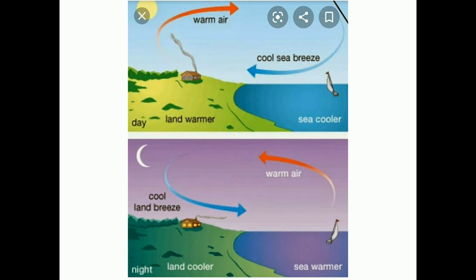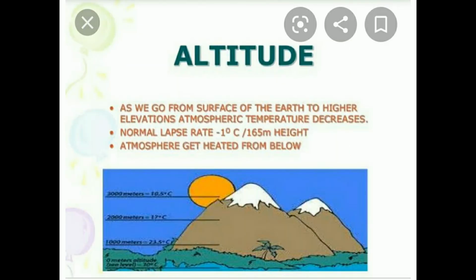Let us go for the third one. Relief. Relief is nothing but the height, the relief features, and it is also called as altitude. So depending upon the relief features, I have taken one of the relief features here called as altitude, height. Depending upon the relief features, the temperature varies. Example, in summer season, most of the people will be visiting the hill stations. Isn't it, children? Why will we be visiting the hill stations? Because in summer season those areas will be cooler compared to the other areas. Because of that we will be visiting the hill stations.